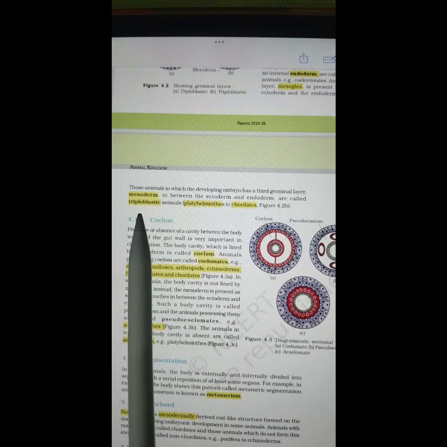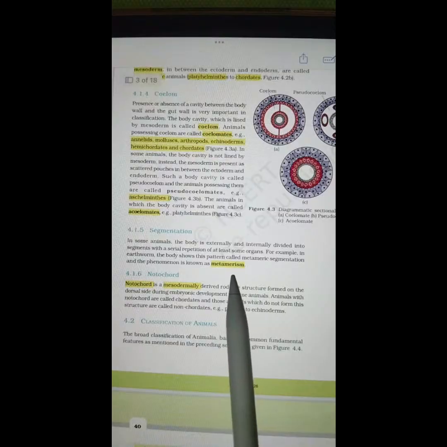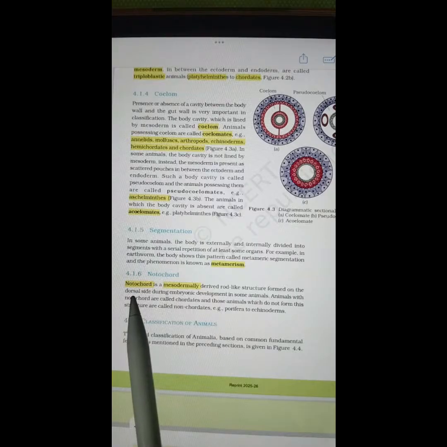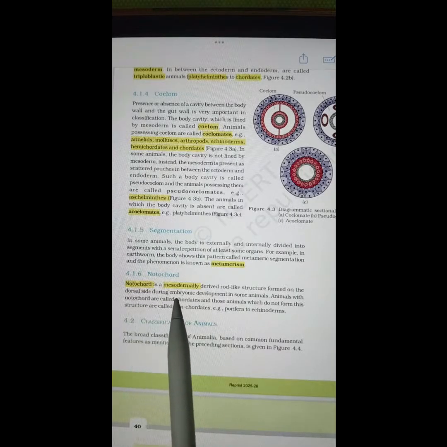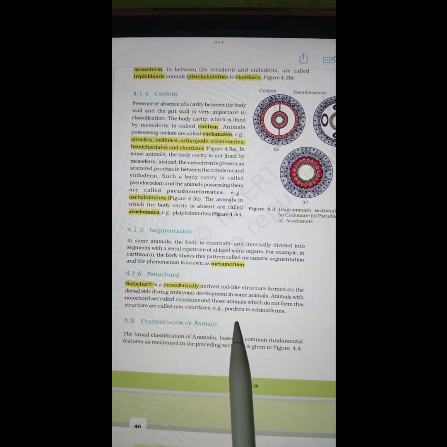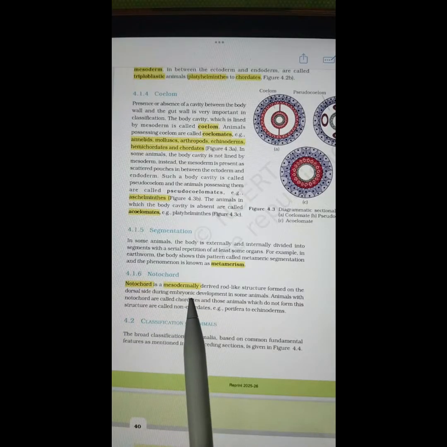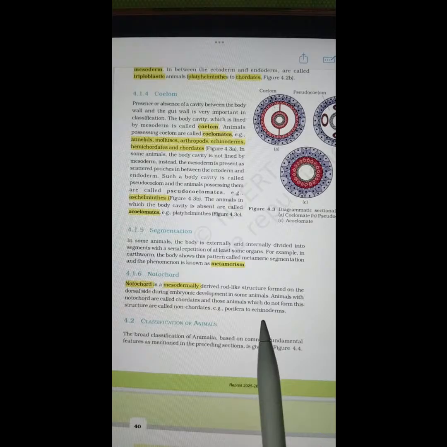So mesoderm, triploblastic, platyhelminthes, chordates, coelom, coelomates, annelids, mollusk, arthropods, echinoderms, hemichordates, chordates. Metamerism. Notochord, mesodermally, porifera, echinoderms.